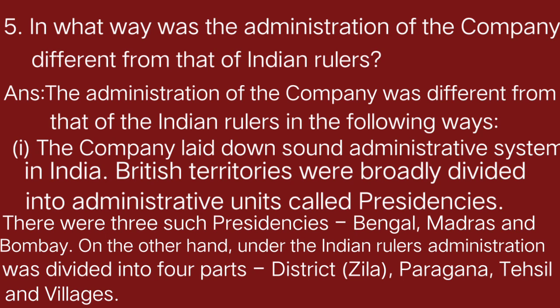British territories were broadly divided into administrative units called presidencies. There were 3 such presidencies: Bengal, Madras and Bombay. On the other hand, under the Indian rulers, administrations were divided into 4 parts: districts, that is Jilla, then Prangana, Tehsil and villages. So this is one of the administrative differences.